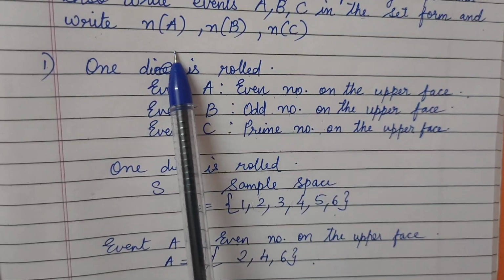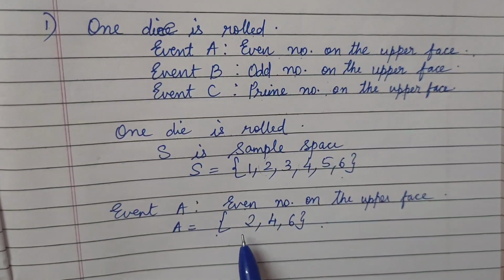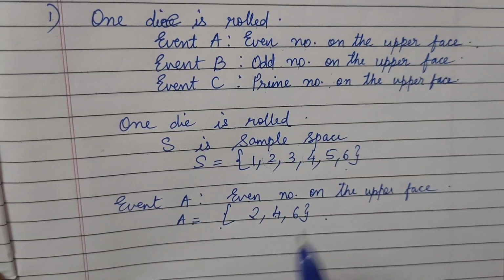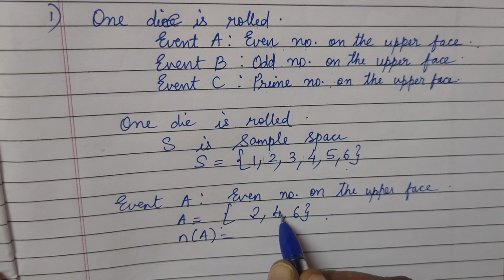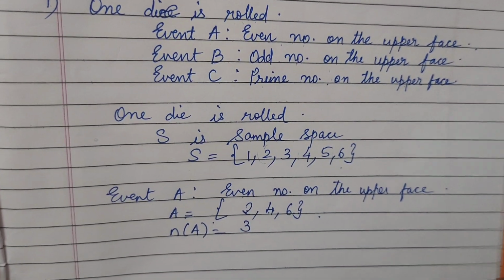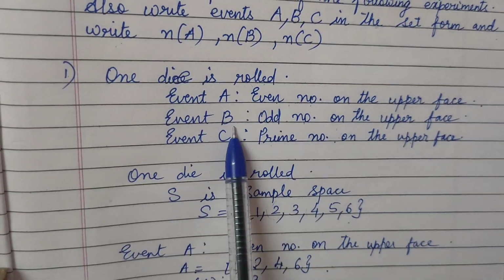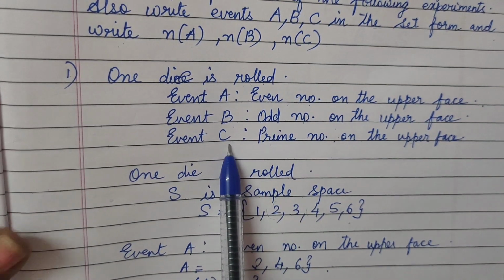And they asked to write n of A also. That means the number of sample points in the event A. So we will say n of A equals 1, 2, 3. Done. So similarly we are going to do it for event B also and event C also.